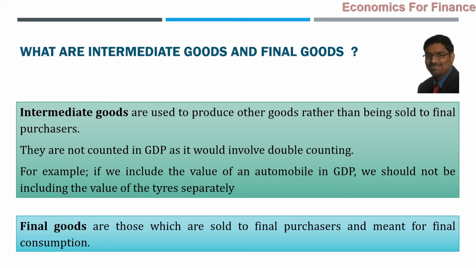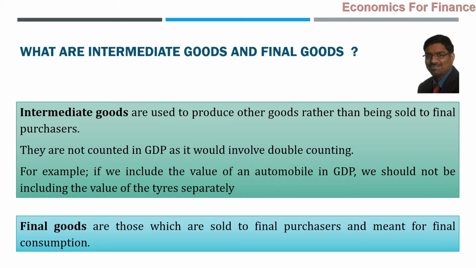For example, if we include the value of an automobile in GDP, a car is manufactured, and you include the value of the car. Should we also take the value of the tires separately, which are already used in the manufacturing of that car or bike? No, that will be double counting. So when you take the market value of the car, from that you should exclude the value of all the intermediate goods which have been used in the production process of that car or bike. So that is what intermediate goods are all about.